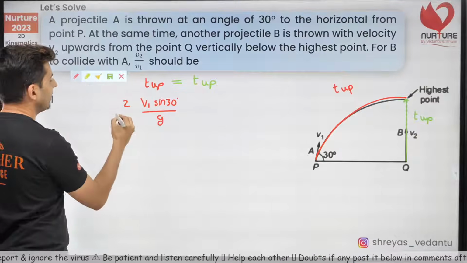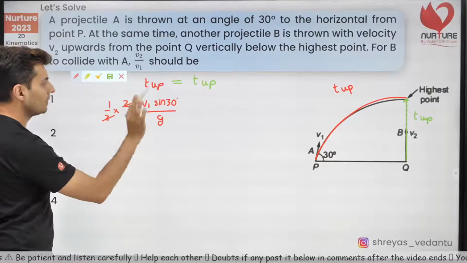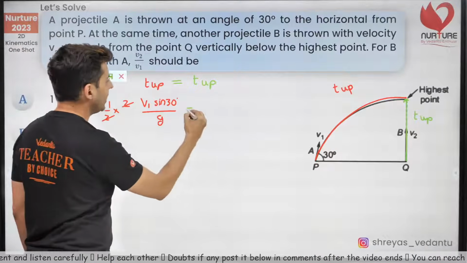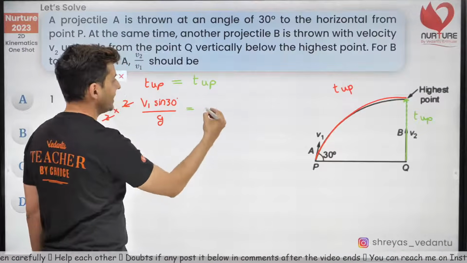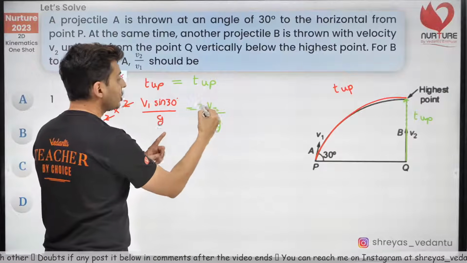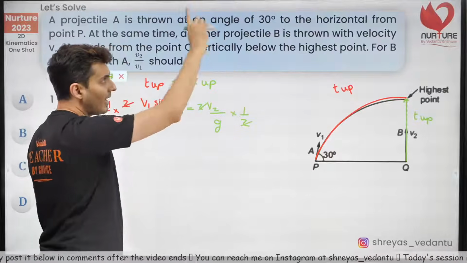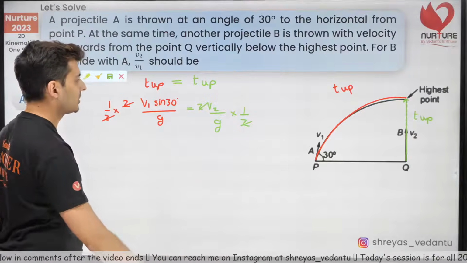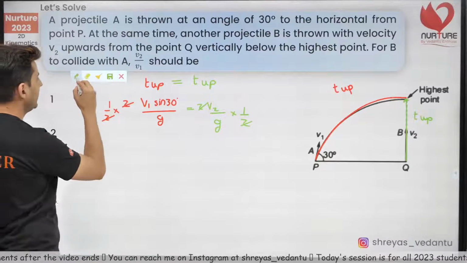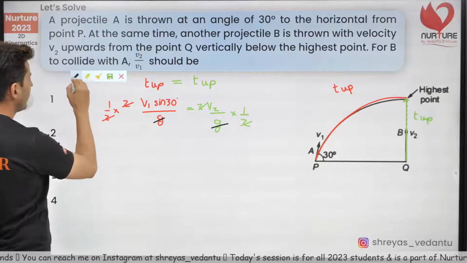Remember that 2 is not there, or you just multiply it by half. Okay, this 2 is going off. Similarly, time to go up for a vertical projectile is just v2 by g. So it is actually 2 times, but again multiplied by half because you just consider half motion, not the complete motion. So now it becomes simple because this g and this g will cancel,